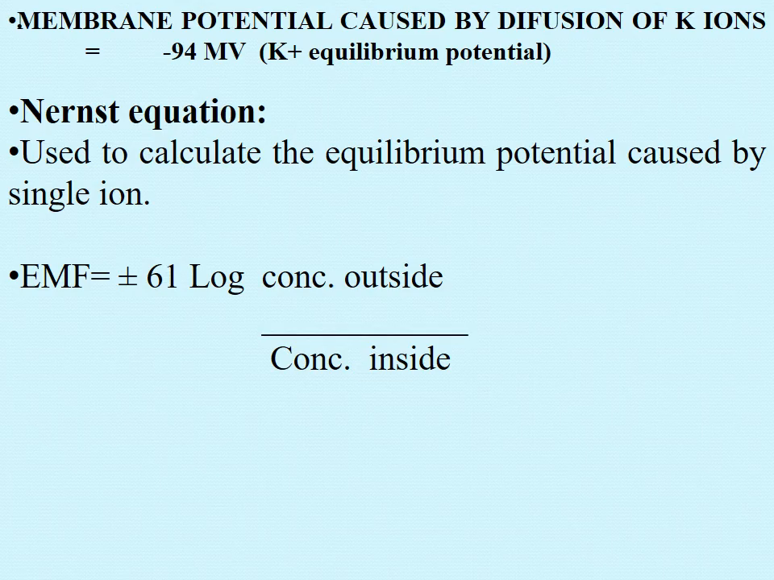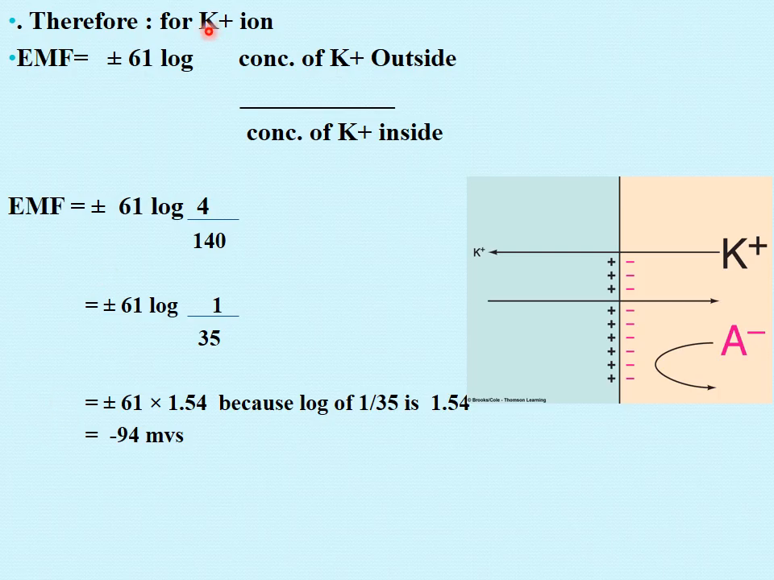Here we are talking about potassium, so it is known as Nernst equation for potassium or equilibrium potential for potassium, and its equation is EMF, which is electromotive force, or we say voltage, equals plus minus 61 log concentration outside upon concentration inside. Through this equation, you can calculate the Nernst potential for potassium. Okay, let's do the calculation. So now let's put the values in the above equation.